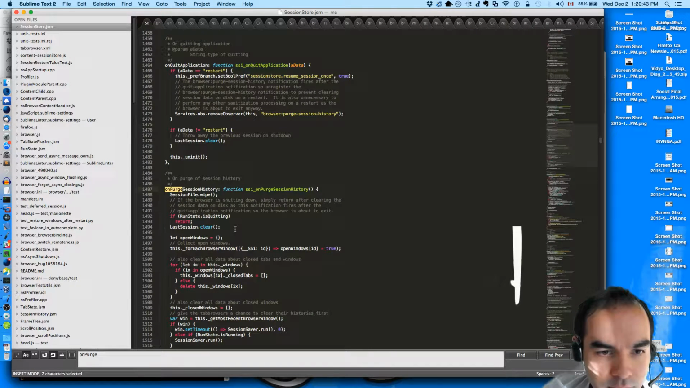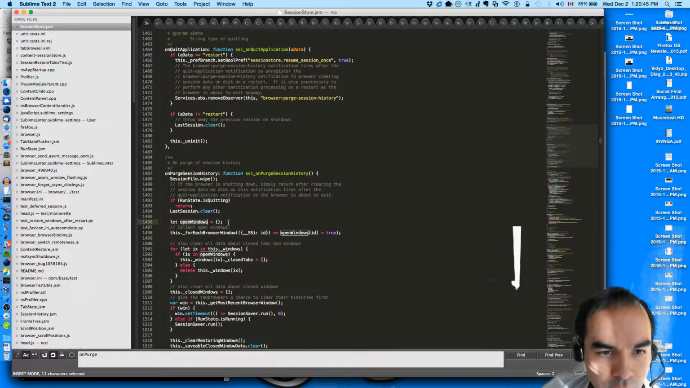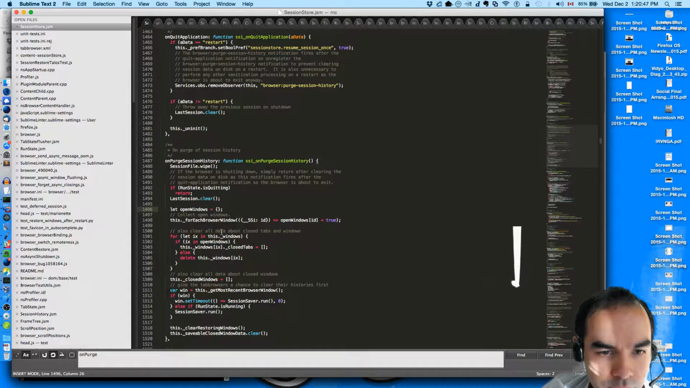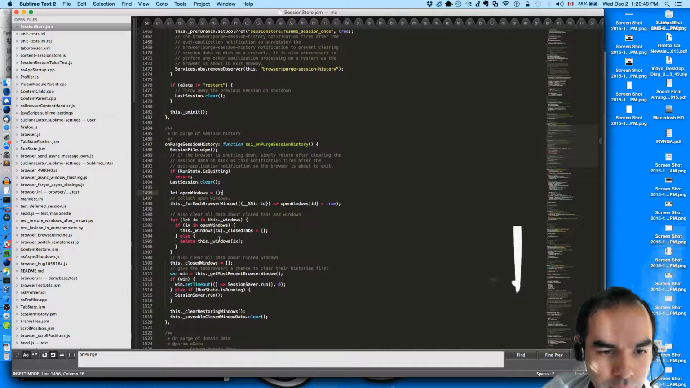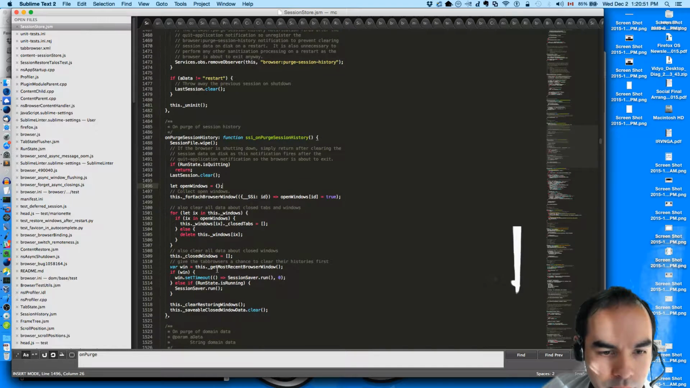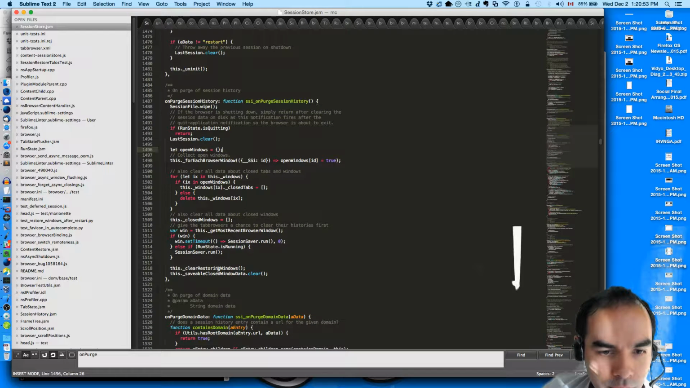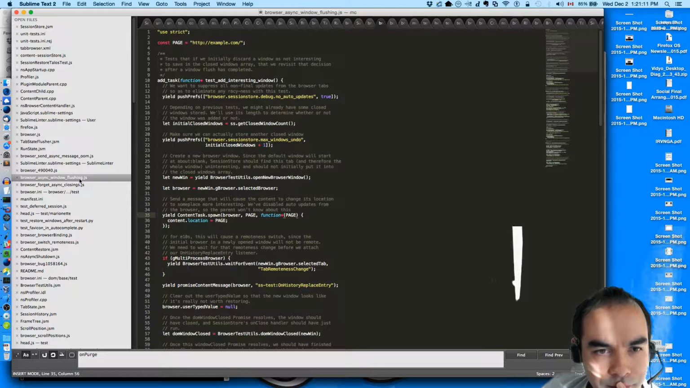Purge session history. We clear out the open windows. Clear out the closed windows. We clear the restoring windows. But we don't clear out the tabs. So I feel like there should be a potentially failing test here. Like what?